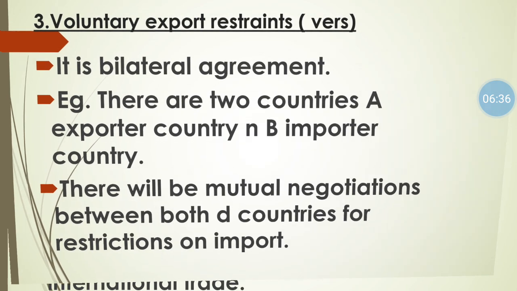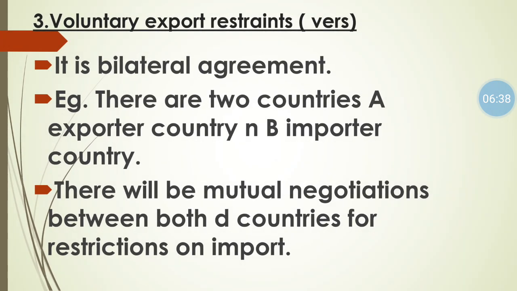Next is voluntary export restraint, that is called VERs. Voluntary export restraint is like a bilateral agreement. It means there is an agreement between the exporter and the importer country. For example, suppose there are two countries, A that is the exporter and country B that is the importer.